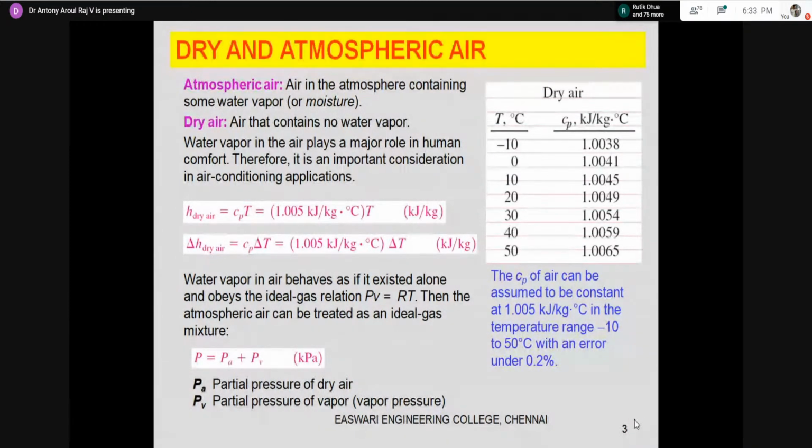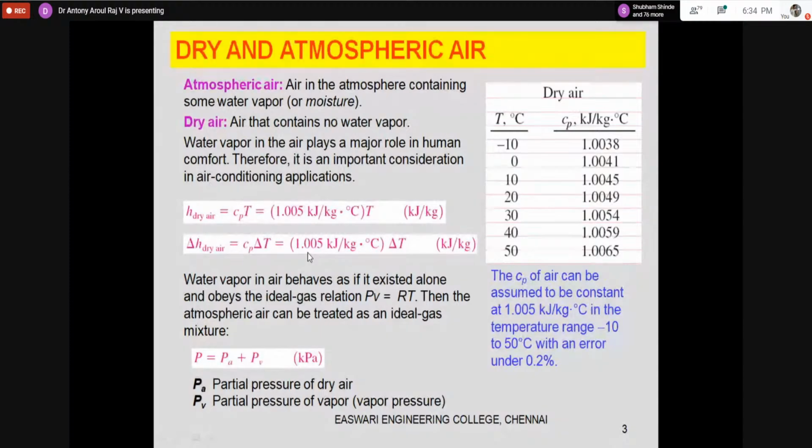Today we are going to discuss the properties of air, psychrometry and air conditioning. First, how do we calculate the enthalpy of dry air? We calculate it by Cp into T, and if you want to find the change in enthalpy, we find Cp into delta T. This is for dry air.